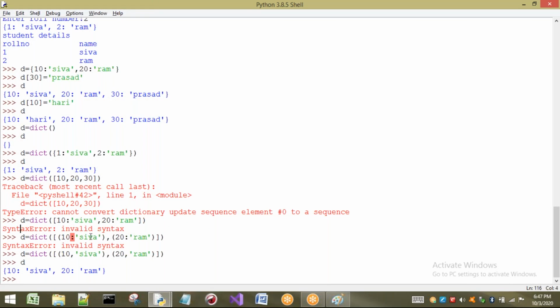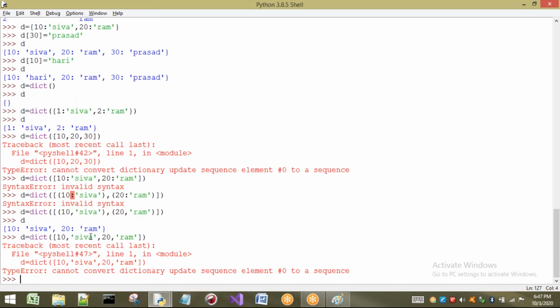If I try with this, let us see what happens. I will place commas also and I will try. Right. Now see what happens. Clearly it is giving the same error. That means if you want to convert any type to a dictionary, compulsorily it should be present inside a tuple form only.